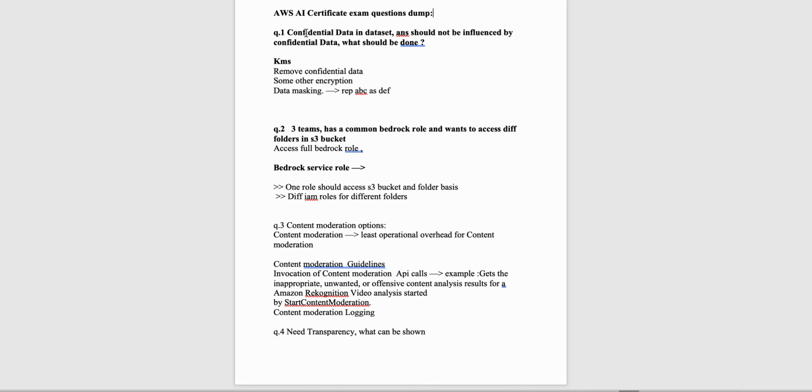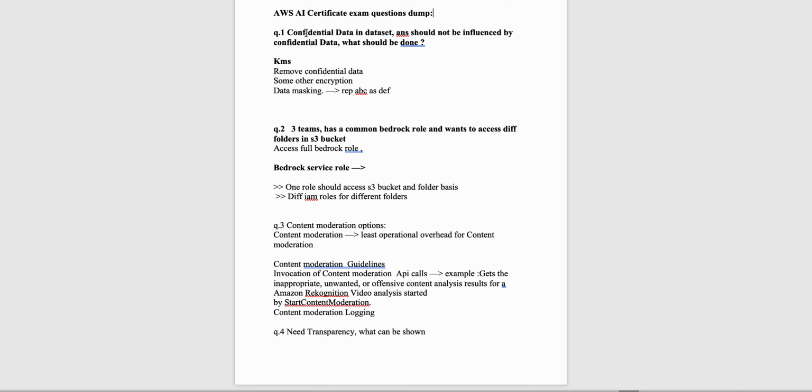Data masking is where we mask the data. Like let's say my name is Rahul, so I'm masking the data so that Rahul will come as Lakshay. It will change the data to some other form. So ideally, to give a disclaimer, I am not aware what the actual answers to these questions would be.